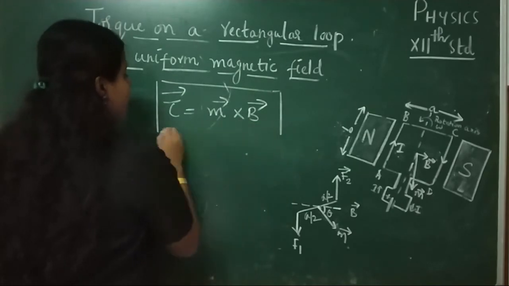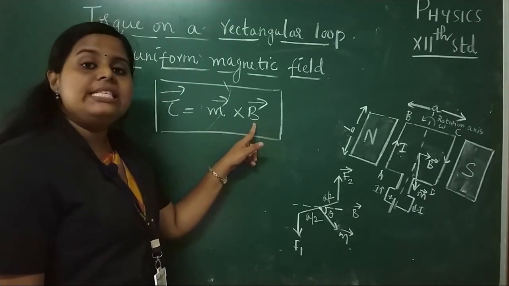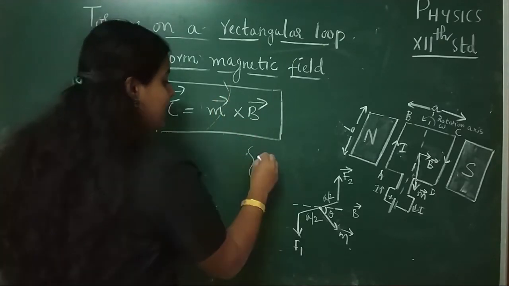Tau is equal to M cross B, where M is the magnetic dipole moment vector and B is the magnetic field.